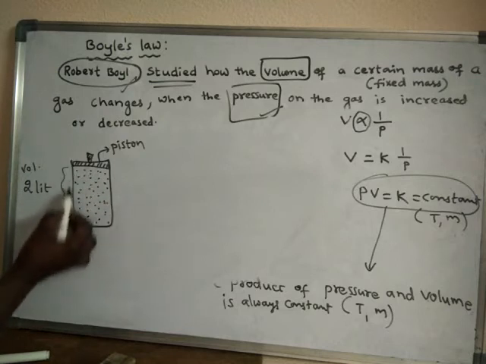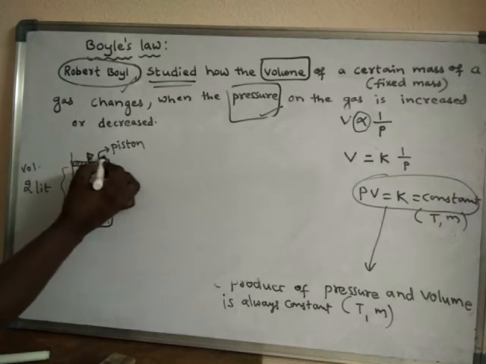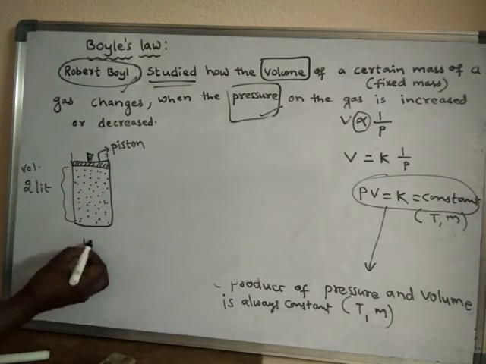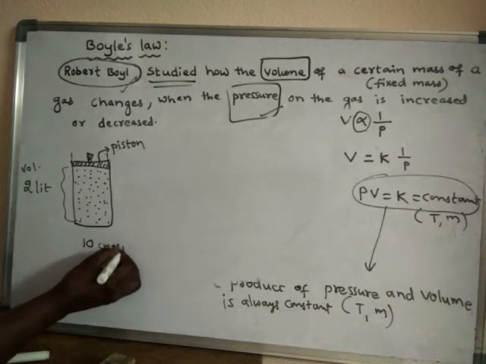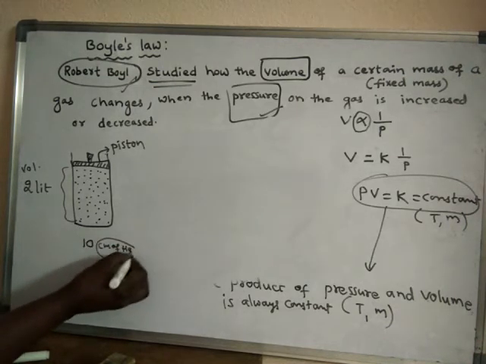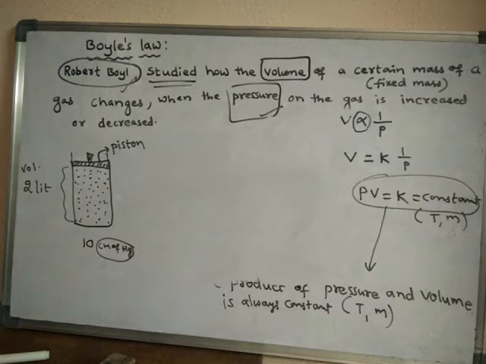Now the pressure on the gas. Let us assume the pressure on the gas is 10 centimeters of mercury. Under these conditions, what is the product of pressure and volume?